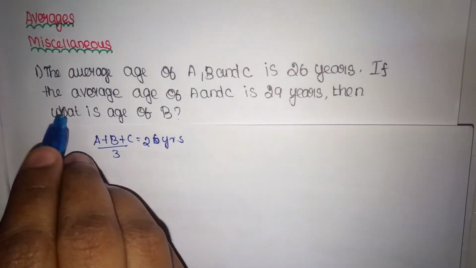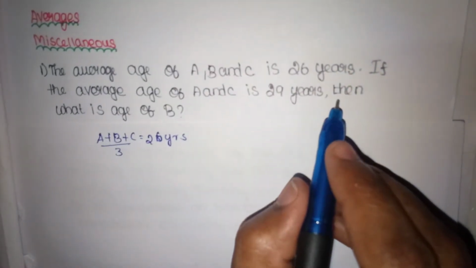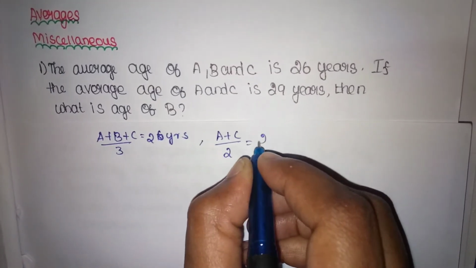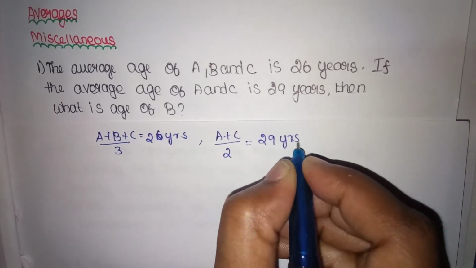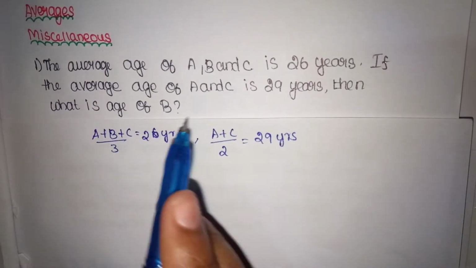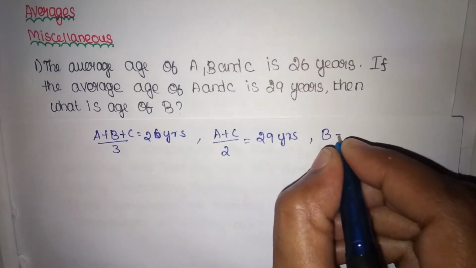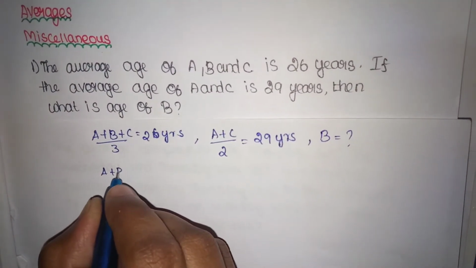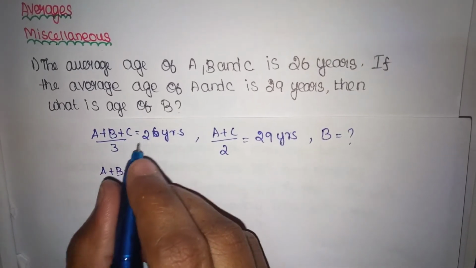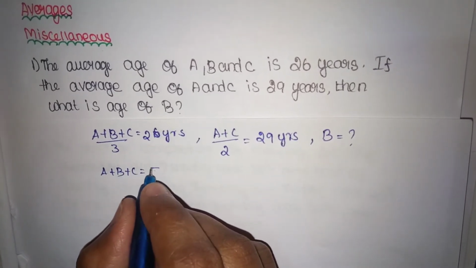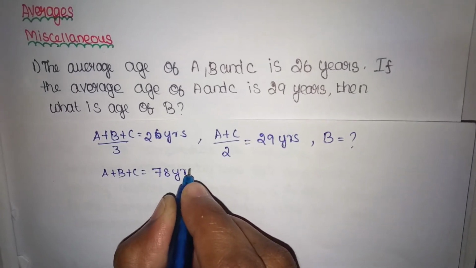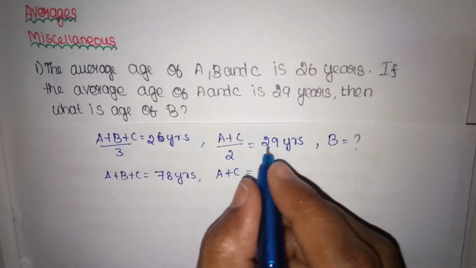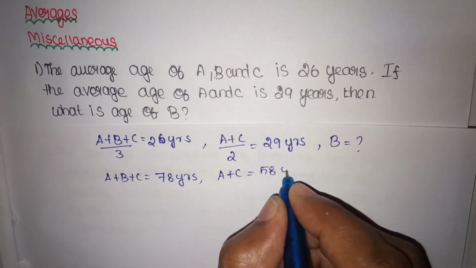Next, if the average age of A and C is 29 years, so age of A plus age of C divided by 2 is equal to 29 years, then what is the age of B? We have to find the value of B. From this equation we can write A plus B plus C is equal to 26 into 3, that is 78 years. Next, from this we can write A plus C is equal to 29 into 2, 58 years.